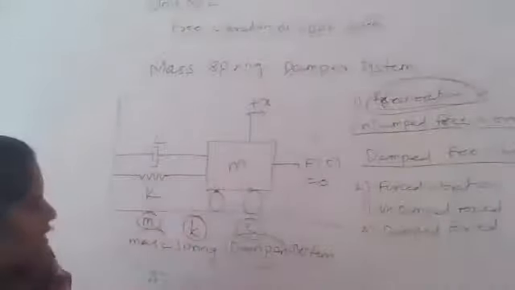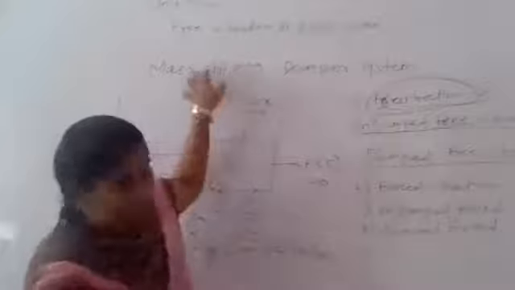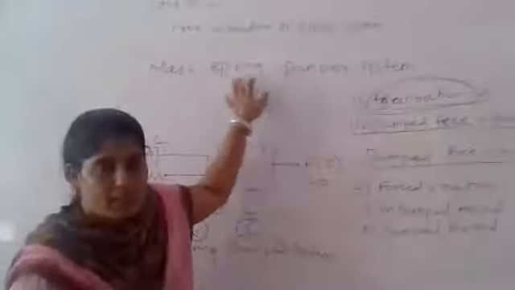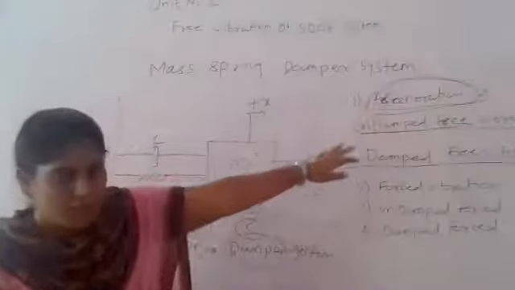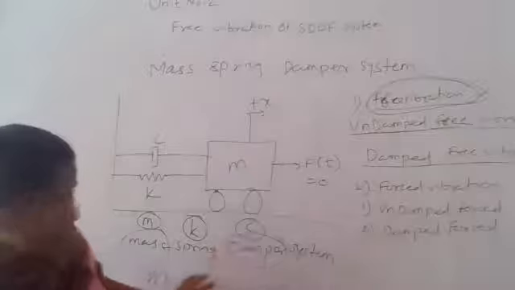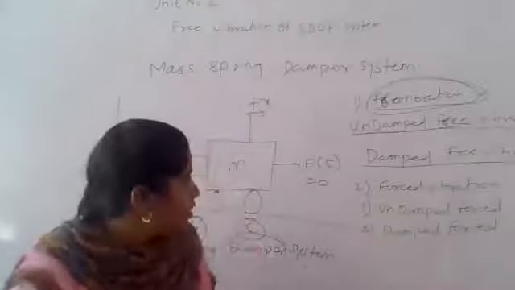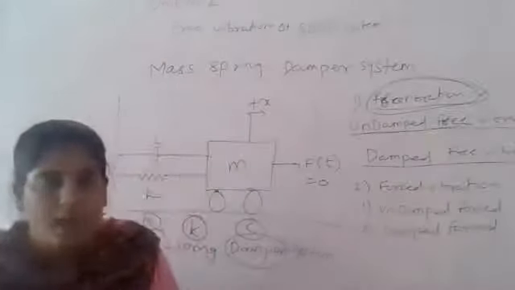Below this, you write down the different types. On the topic head, you write mass spring damper system. Below this, you draw this diagram, and below that you write free vibration.